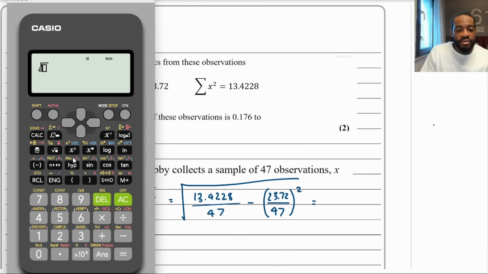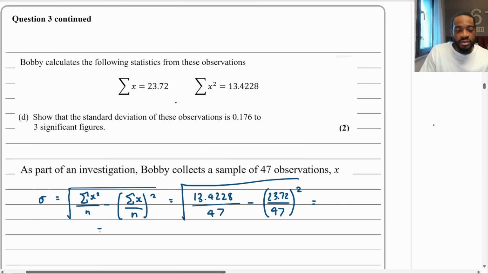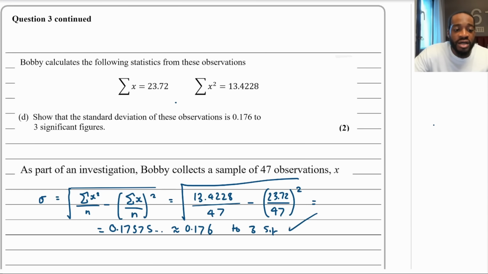So square root of 13.4228 over 47 minus 23.72 over 47 all squared. And this gives us 0.17575, so right there. 0.17575 and so on, which is 0.176 to three significant figures. And that's it for part D.